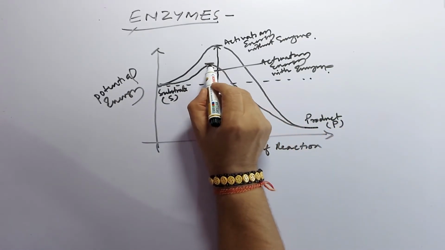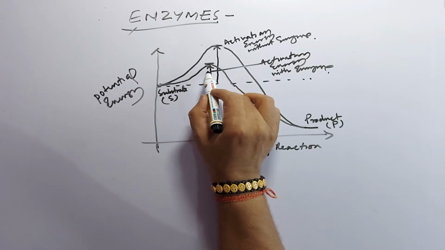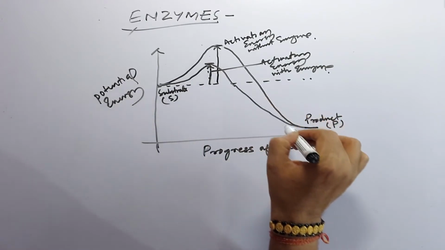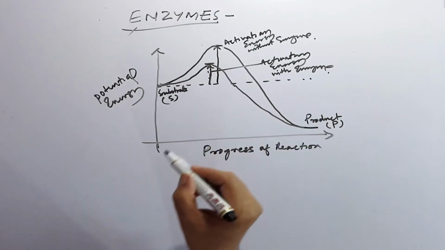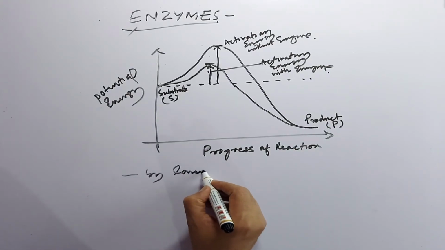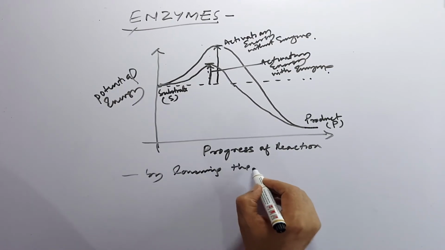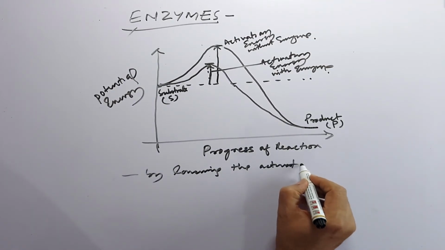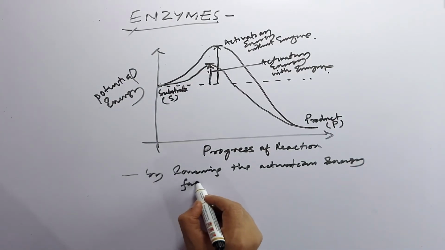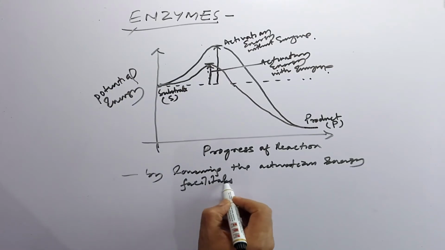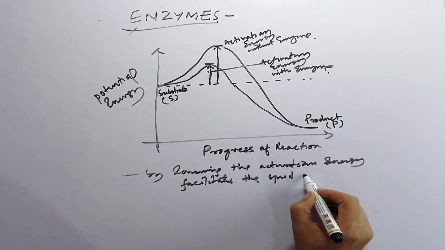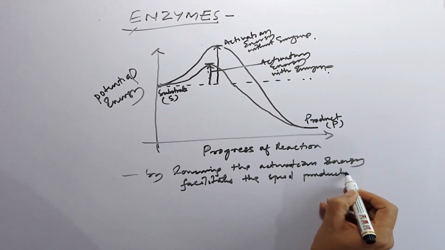Automatically, when less energy is required, proportionately very little time is required to produce the product. So the enzyme acts by lowering the activation energy, which facilitates the speedy production of the product.